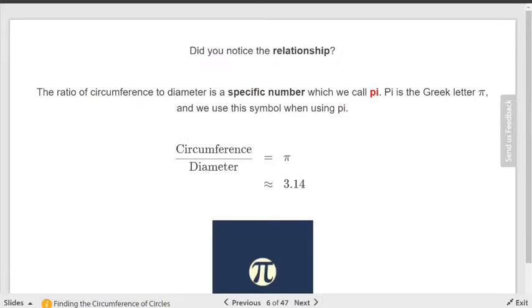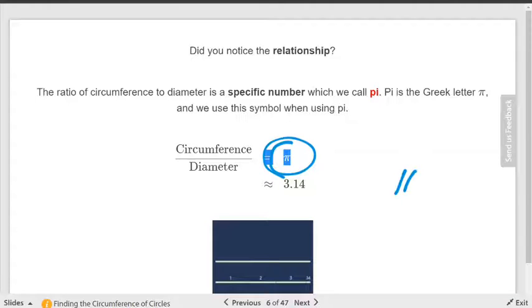So let's continue. The ratio of circumference to diameter is a specific number that we call pi. Pi is the Greek letter, and you've seen that symbol before. This symbol is the symbol for the Greek letter pi. And it's approximately, remember the squiggly equal symbol means approximately, 3.14.